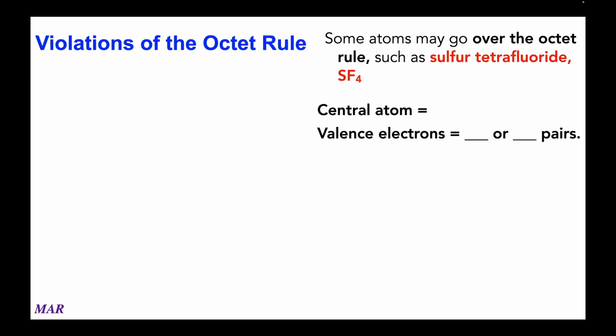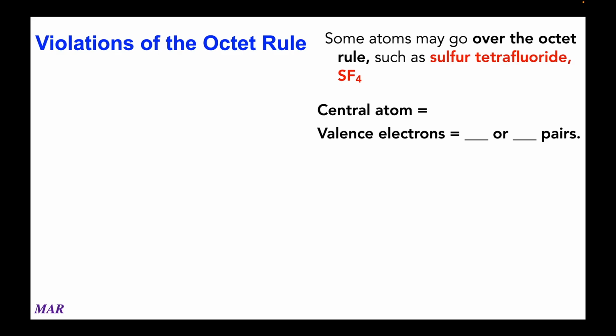Some atoms are able to go over the octet rule. One example of this is sulfur tetrafluoride. Let's build the Lewis structure. Central atom, sulfur, less electronegative than fluorine. Fluorine's the most electronegative of all. Sulfur has 6 valence electrons, fluorine has 7 valence electrons, and there's 4 of them. So 7 times 4 fluorines would be 28 valence electrons from just the fluorines, plus 6 for sulfur. That's 34 valence electrons, or 17 pairs.